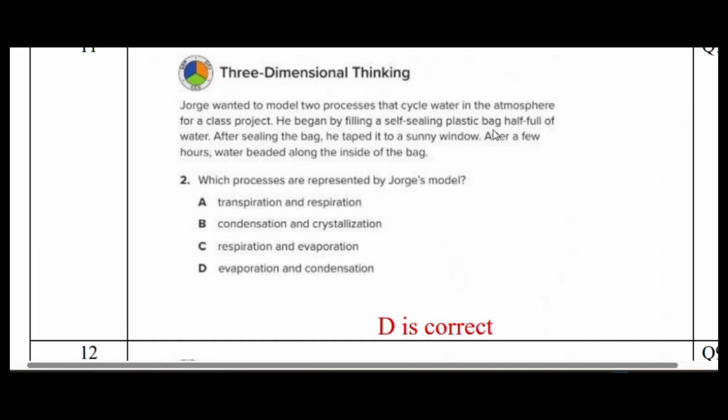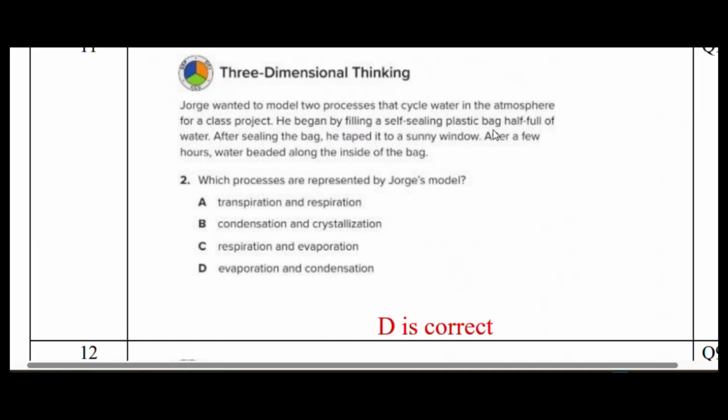After the condensation, when the temperature in the sky decreases, all that will cause precipitation.